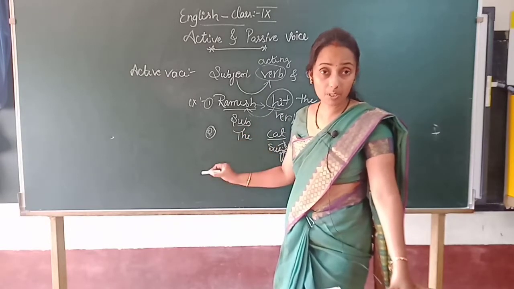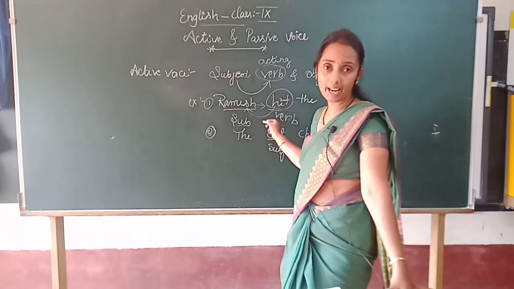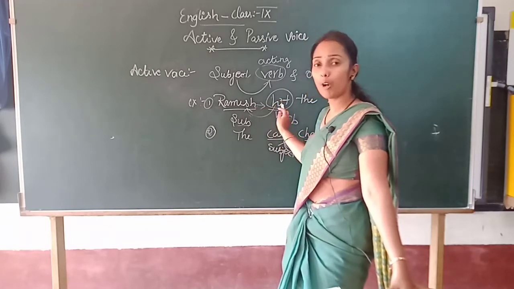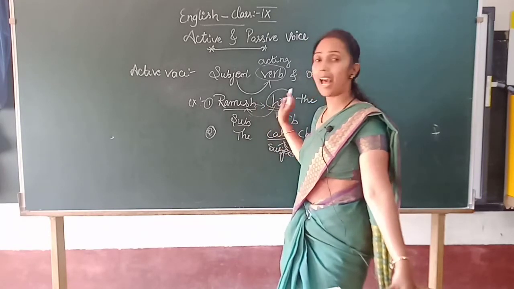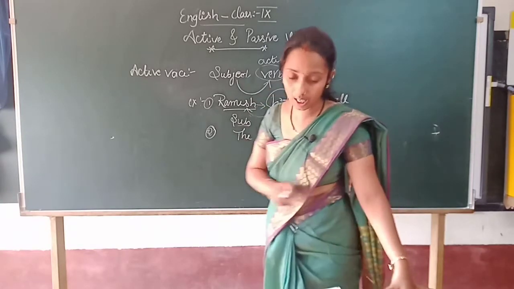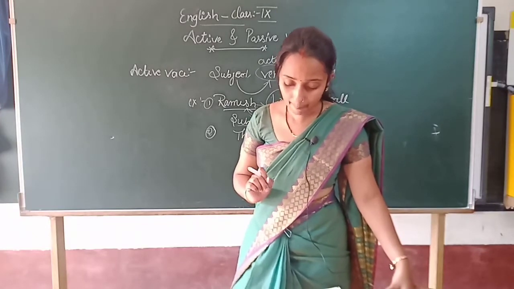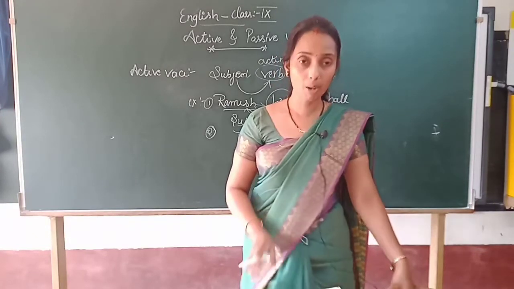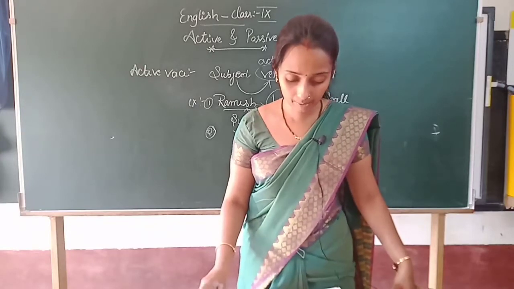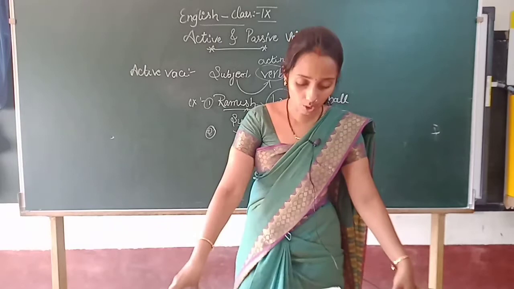Clear? See, I am stressing here that the subject is performing the action. Ramesh hit the ball. He is doing the action here. So here the subject is performing the action. I'll read once again: in the active voice, a sentence emphasizes the subject performing an action. That is the active voice. Okay.